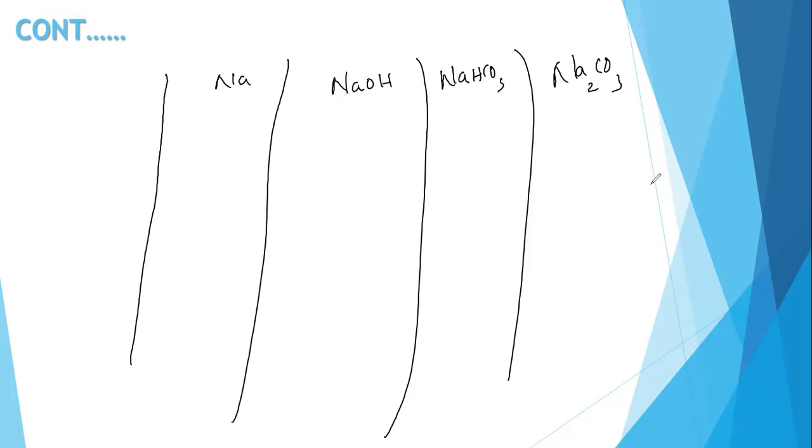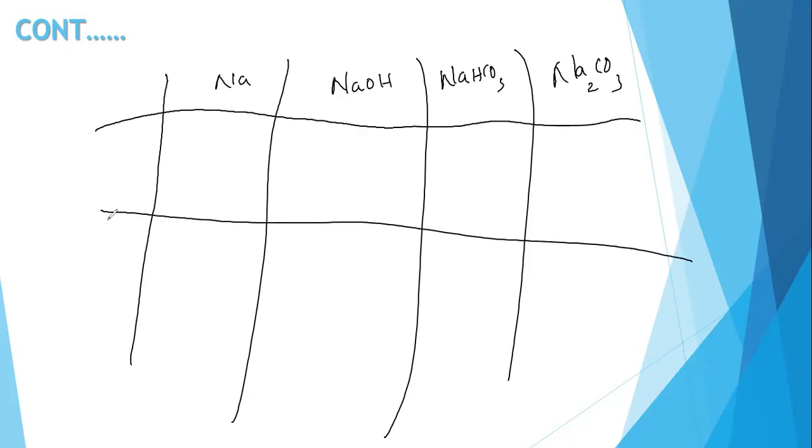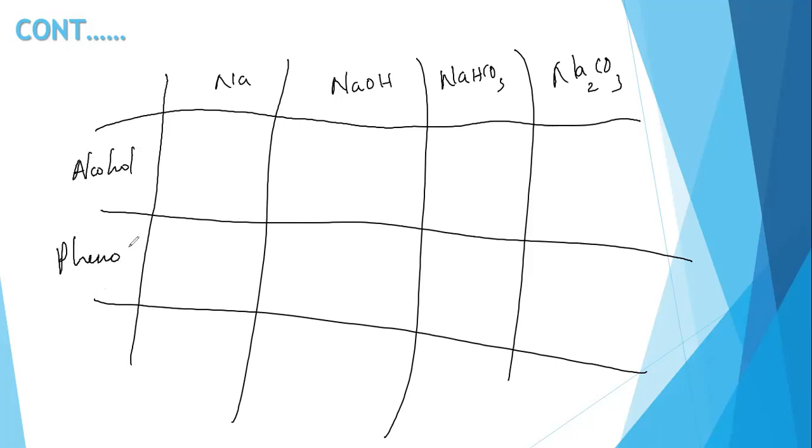One is for alcohol, one is for phenol, one is for carboxylic acid. Now you can write here: alcohol, phenol, carboxylic acid.